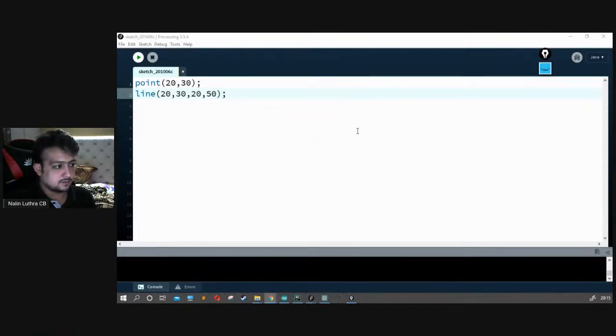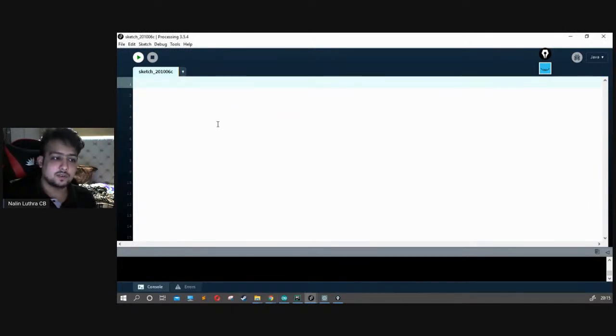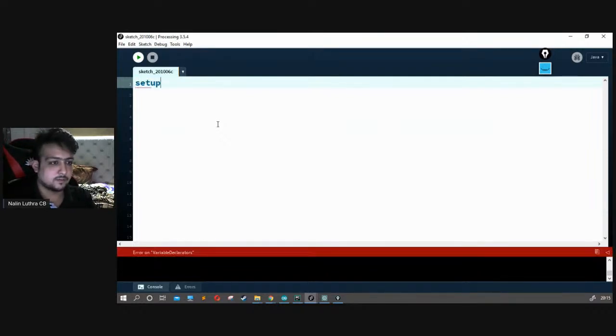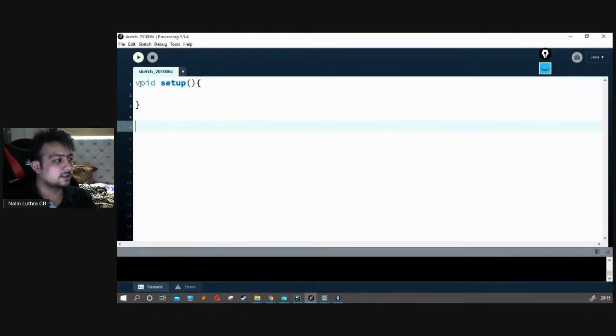Okay, so that's how you draw it. Let's move forward and look at the basic idea, how we started using Arduino. This has got setup as well. We got void setup and void draw, these two things over here. Kind of a cool thing, right? It's exactly like C++ or the Arduino language, whichever you are comfortable with.